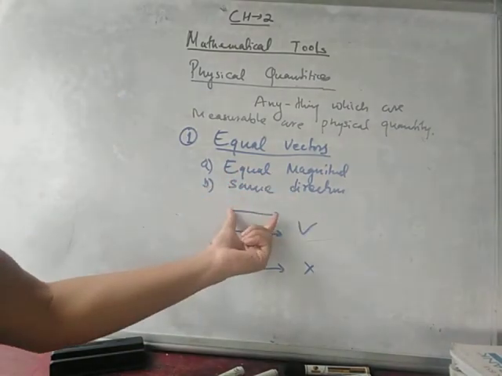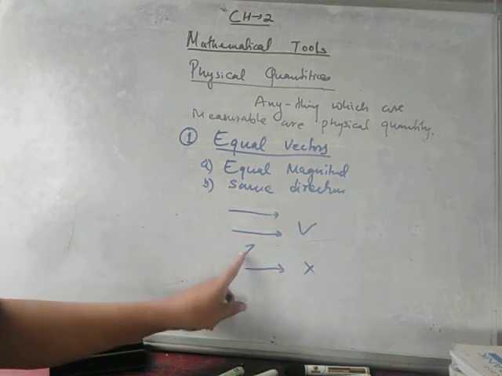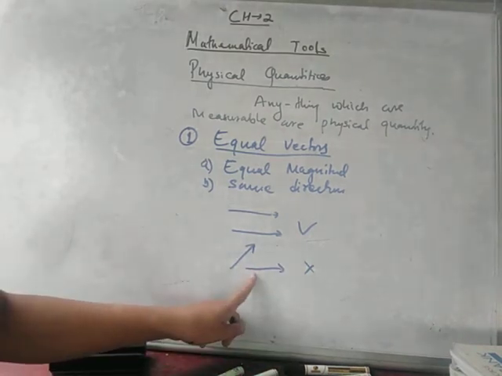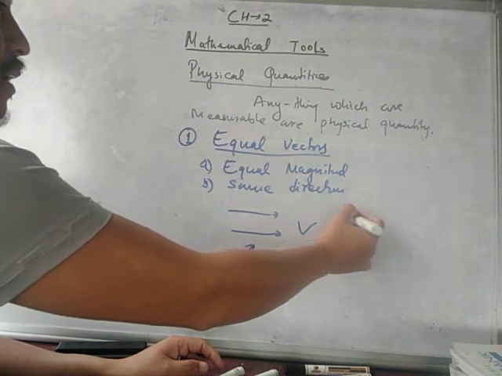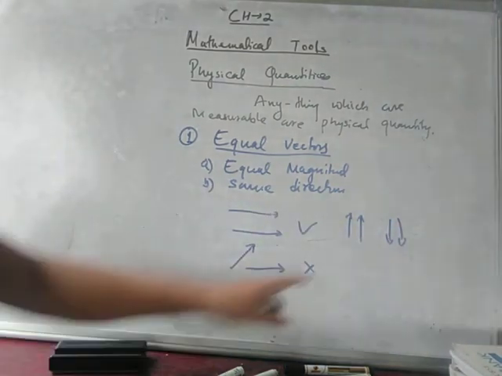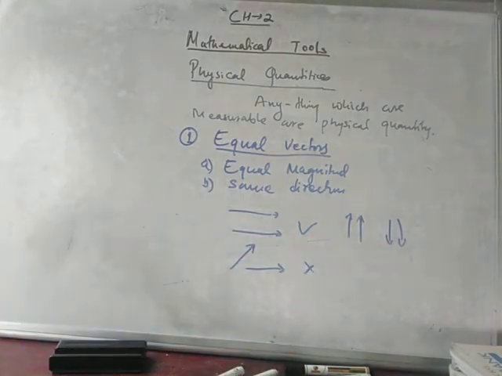Equal magnitude and same direction. The arrow should point the same way. This is not in the same direction. Clear? It can be like this, or like this. So these are the equal vectors: same direction, same or equal magnitude.